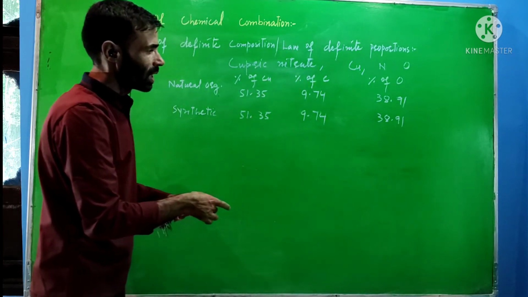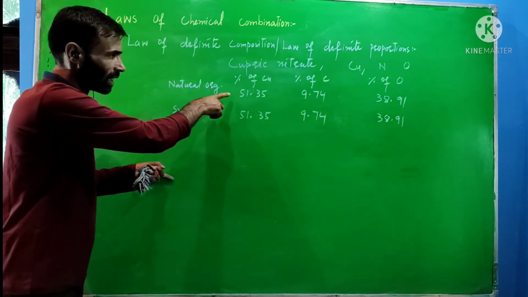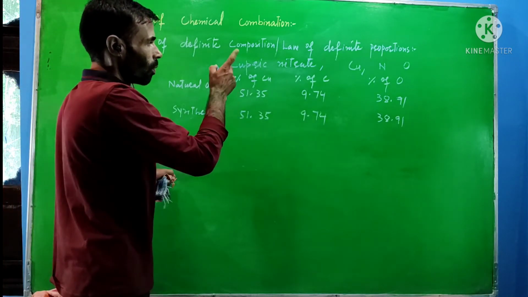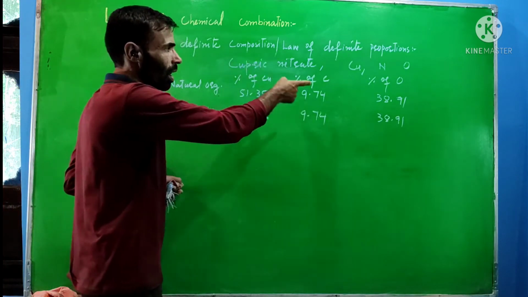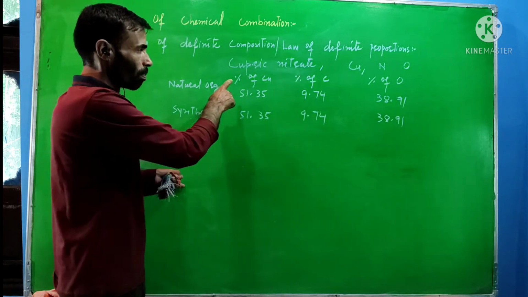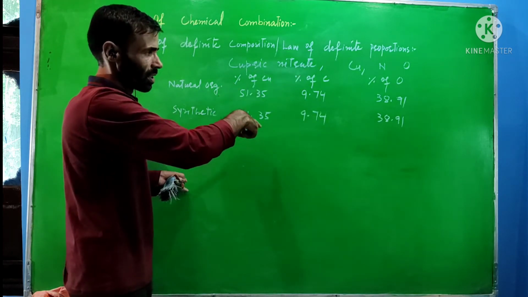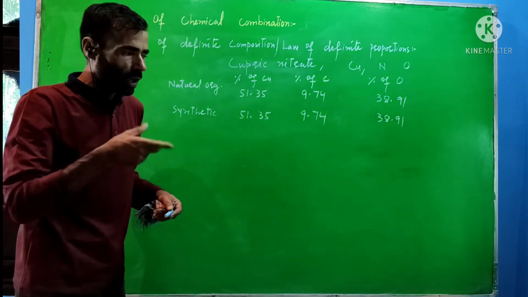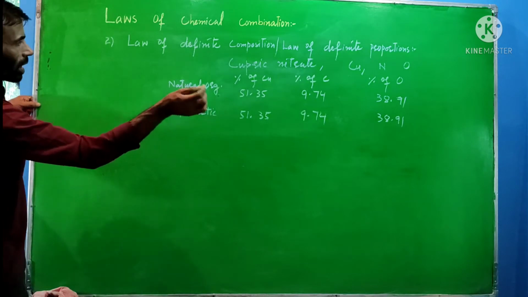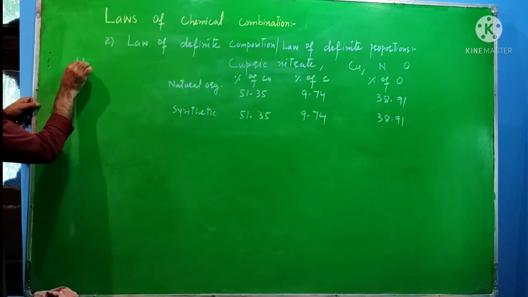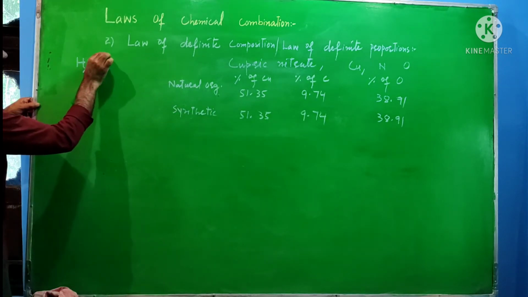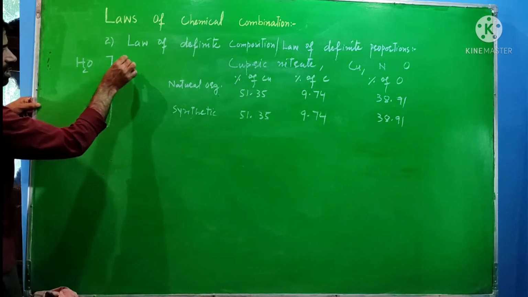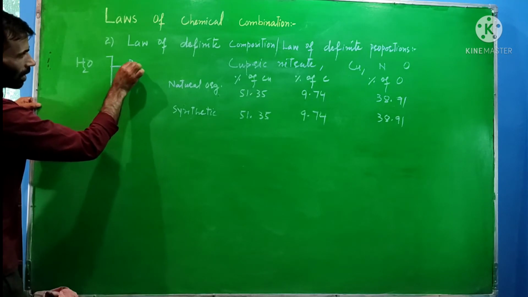From this experimental observation, he formulated that whatever may be the source or origin of a chemical compound, the percentage of elements within that compound is always the same. I will take here the example of water obtained from different sources, for example rainwater.